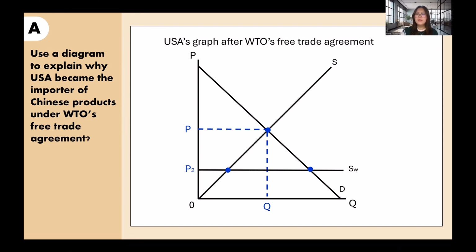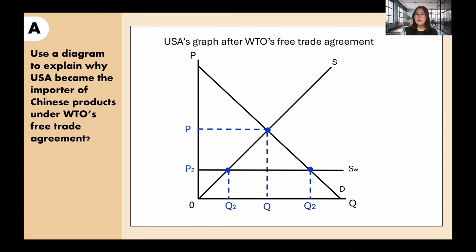Hence, that's why the world supply curve is horizontal. And after free trade, USA's market price will shift from P to P2, since the world supply curve is lower than the domestic equilibrium. This would also impact USA's market: from point Q2 to the other Q2, imports would flood into USA's market. This includes imports from China.